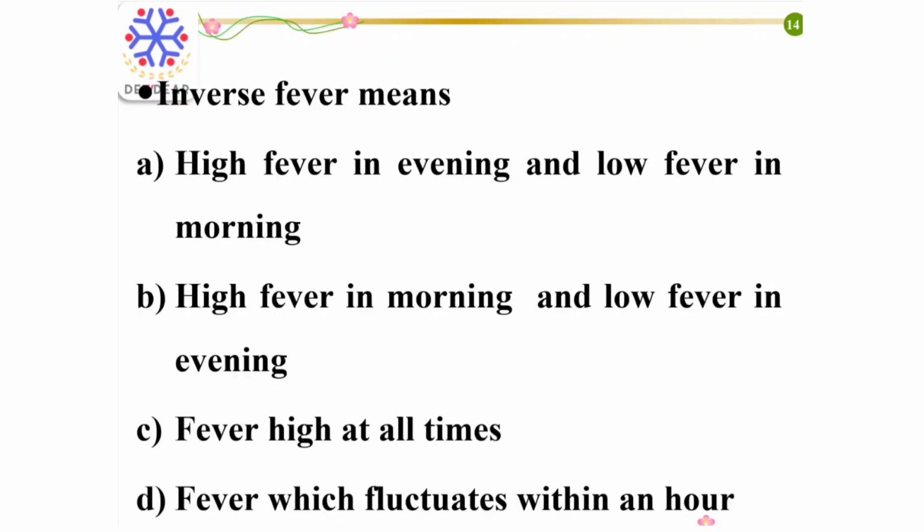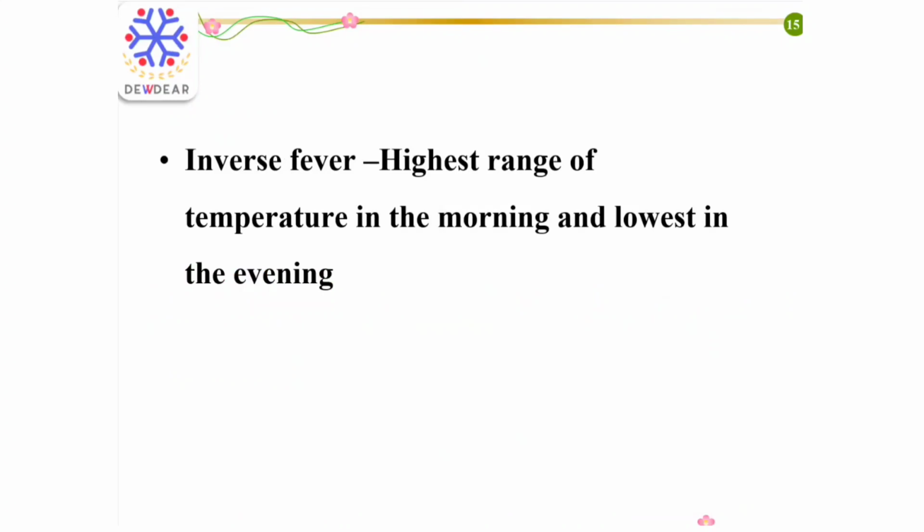Next question: inverse fever means. Options: high fever in evening and low in morning, high fever in morning and low fever in evening, high fever at all times, fever which fluctuates within an hour. Here the right answer is high fever in morning and low fever in evening. So inverse fever means it is having the highest range of temperature in the morning and lowest in the evening.